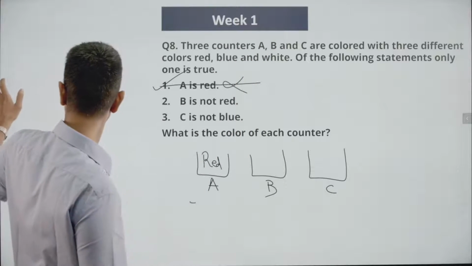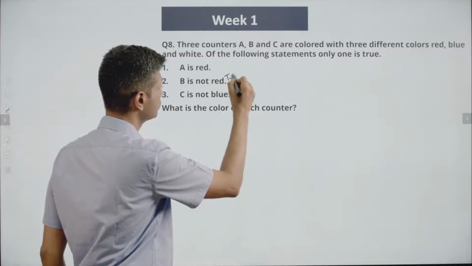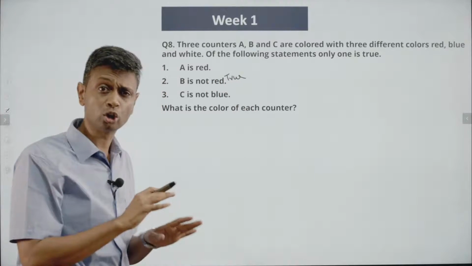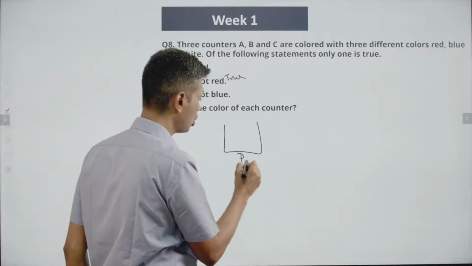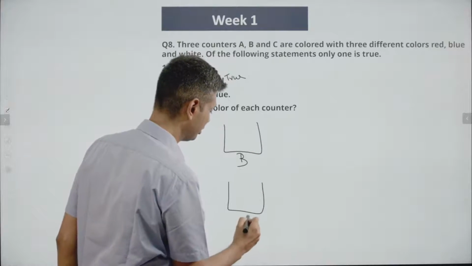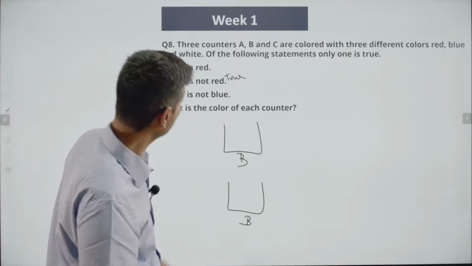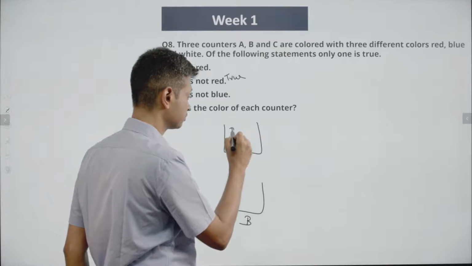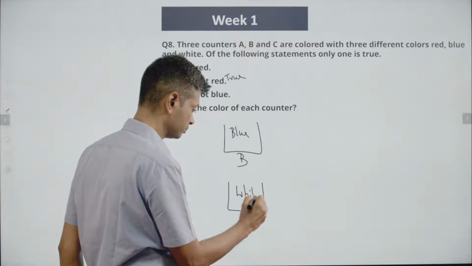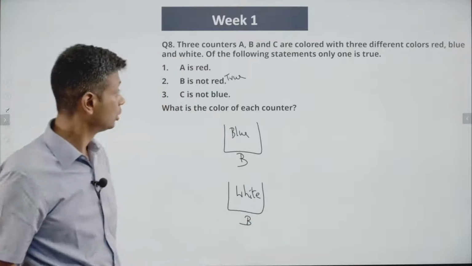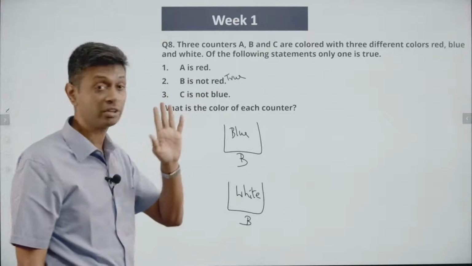Let's go to the second one. Let's assume this alone is true. That is, B is not red. That means B can be, what are the other colors possible? It could be blue or B could be white. Right? So B could be blue, B could be white. We have assumed that that is the only statement that is true.